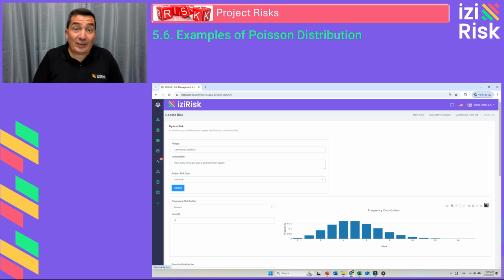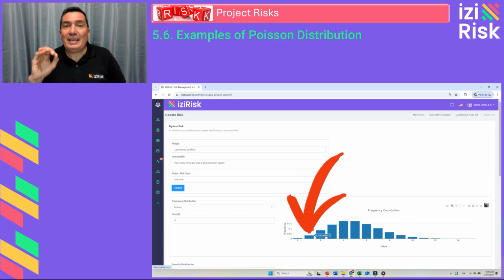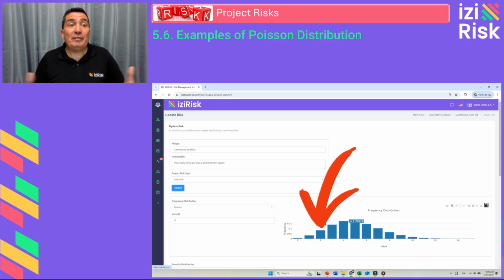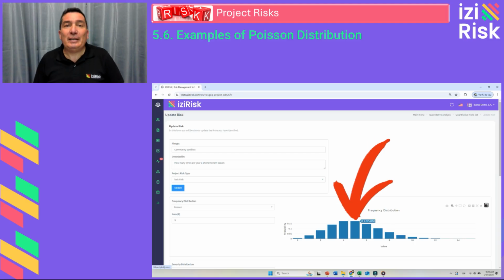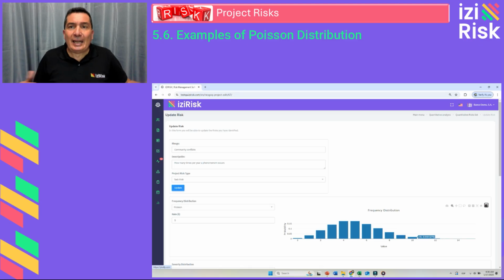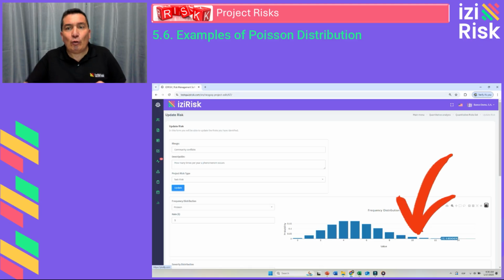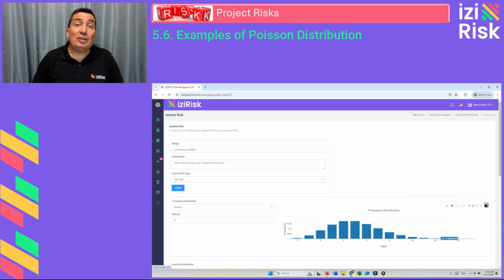expect. For example, in this case, we would expect that given a lambda of 5, there's a 0% probability that no events will occur, a 3% probability that one event will occur exactly, an 8% probability that 2 events will occur, a 17% probability of 4 events, and also a 17% probability for 5 events. Given a lambda of 5 events per unit of time, the probability of having 10 events or even more starts to decrease, dropping to less than 2%.